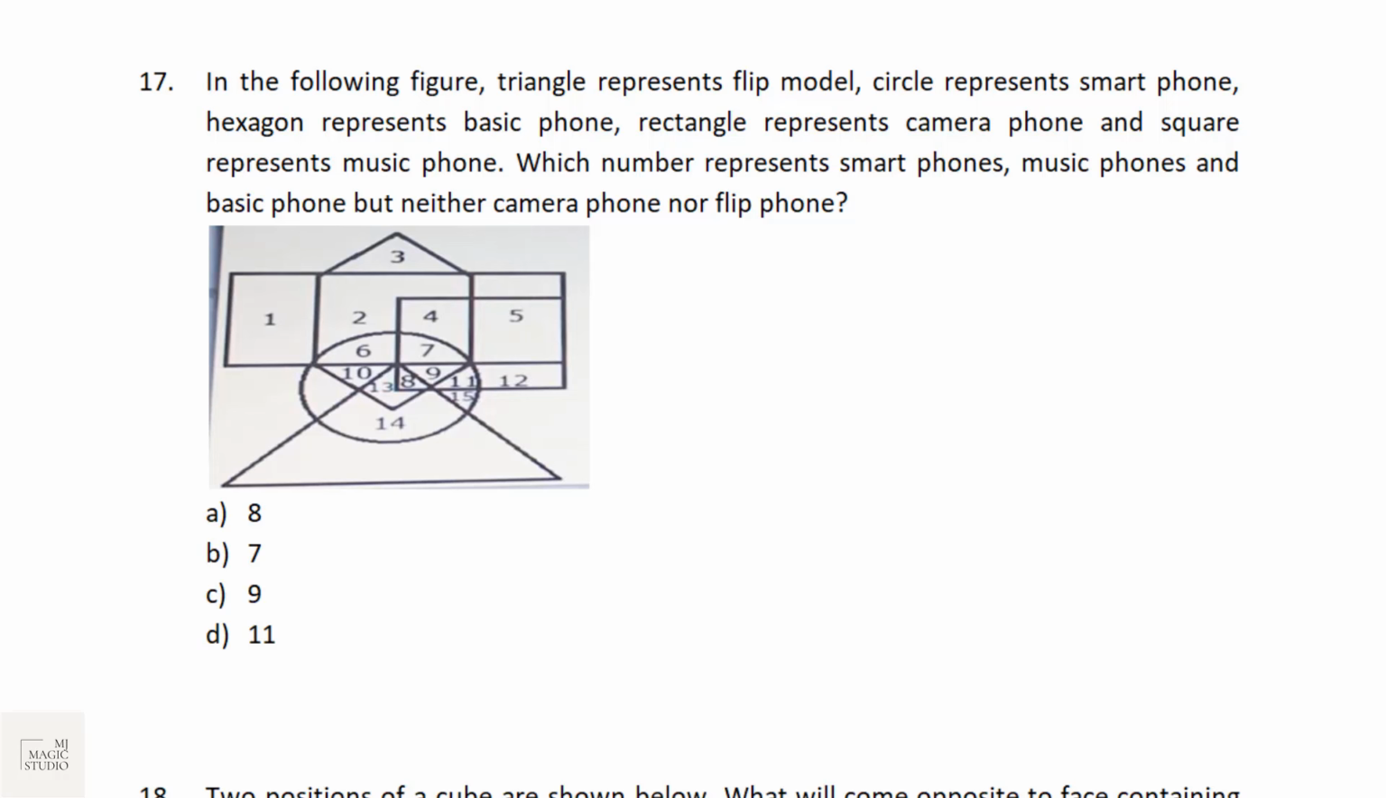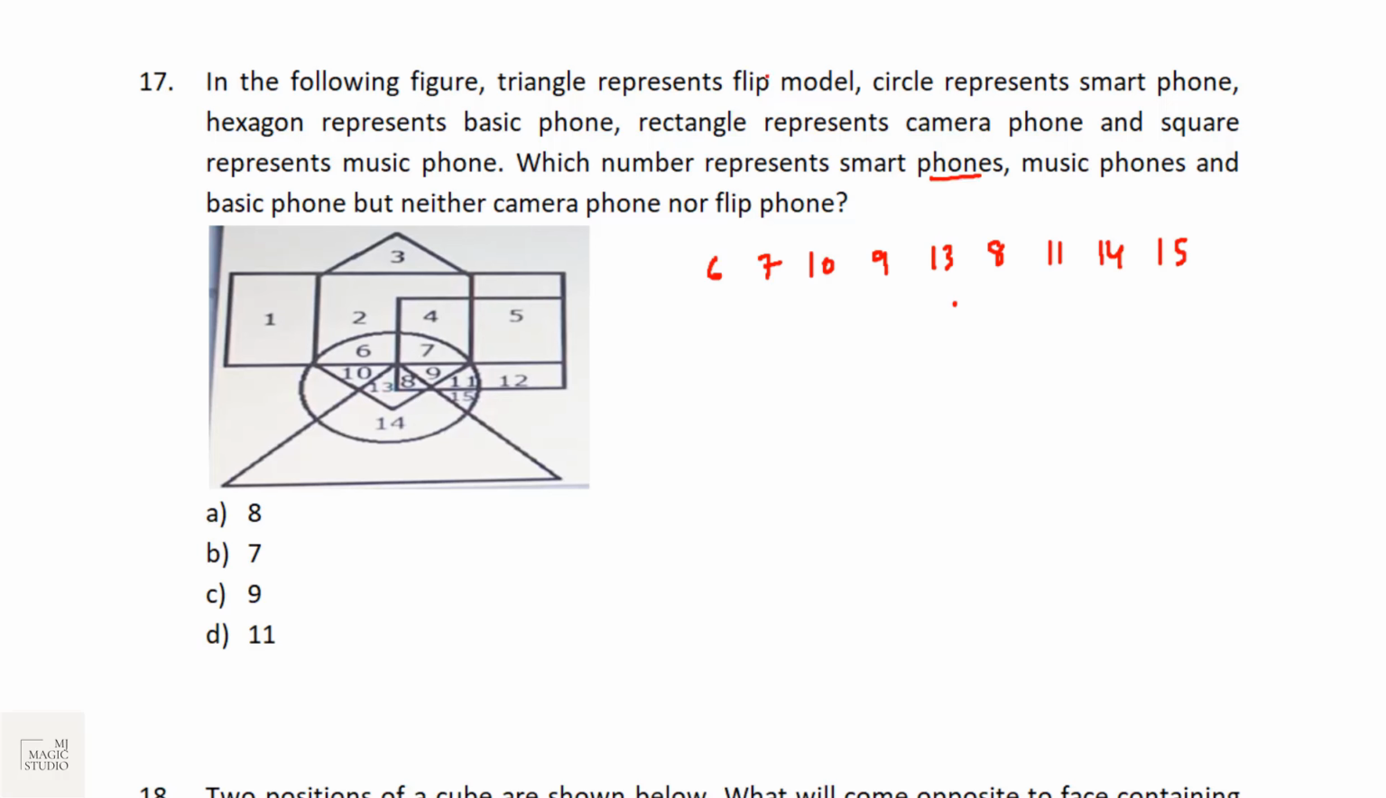I said the next bucket question, number 17, is also from Venn diagrams. Read it and try to get the answer. Practice these kinds of questions because 2 questions on Venn diagrams would be there for sure. Many a time I go straight away to the question that is asked. Which number represents smartphones? Smartphone is circle. So the numbers are 6, 7, 10, 9, 13, 8, 11, 14, 15.